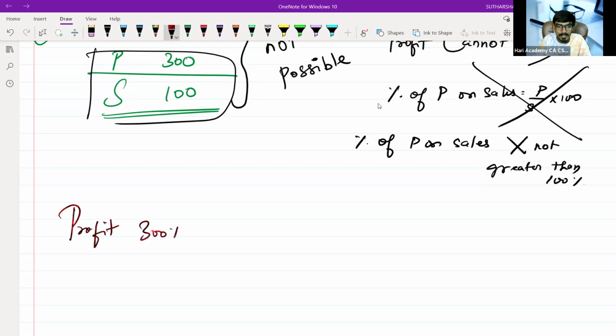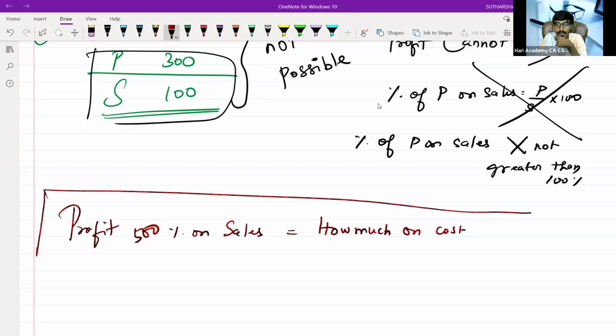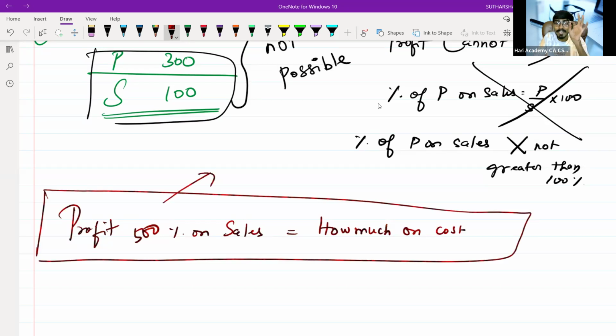Profit is 300% on sales. How much on cost? Or I will change it to profit is 200% on sales, or profit is 500% on sales. How much on cost? This situation will never ever come. Profit is 500% on sales, how much on cost? It is not at all possible to have a 500% profit on sales.